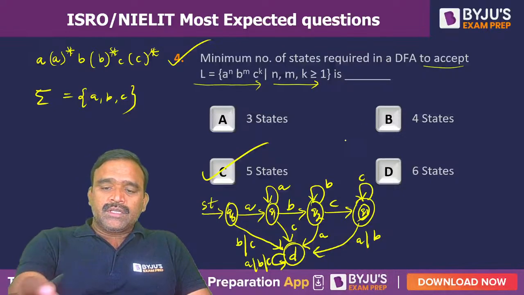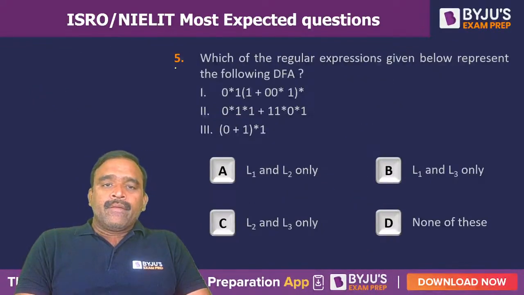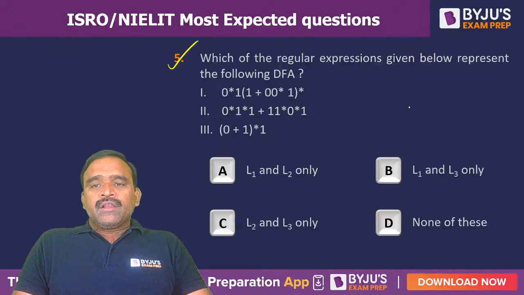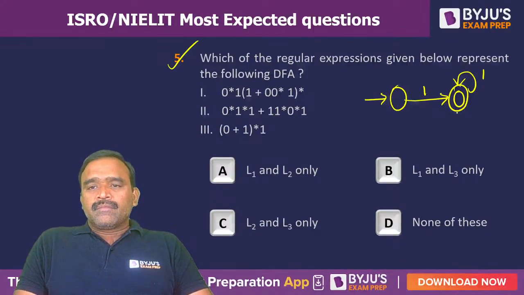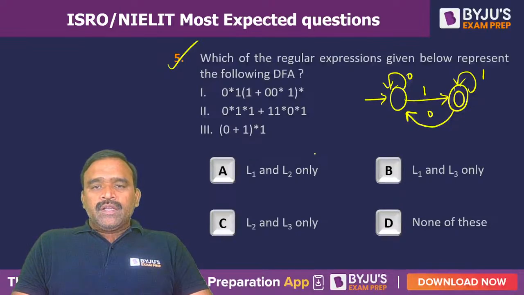Now let's move on to the next question. Question number 5. Which of the following regular expressions given below represents the following DFA? Actually, the DFA I will mention here. Just a moment. The DFA is like this. Actually, it was missed here. This is the DFA given. And which of the regular expressions given below represents the following DFA?